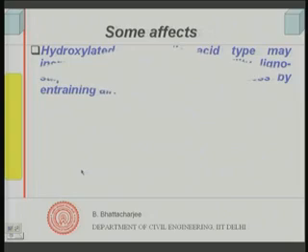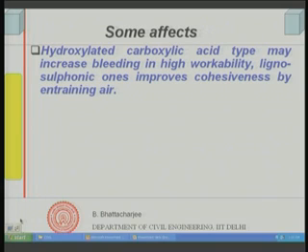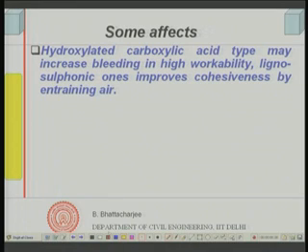Right. So, let us follow it up. Let us look into some other effects. As I mentioned, the hydroxylated carboxylic type are the ones which can be very effective, and when used in large doses can lead to bleeding, especially when you have high workability concrete, in case of basically self compacting concrete, right.